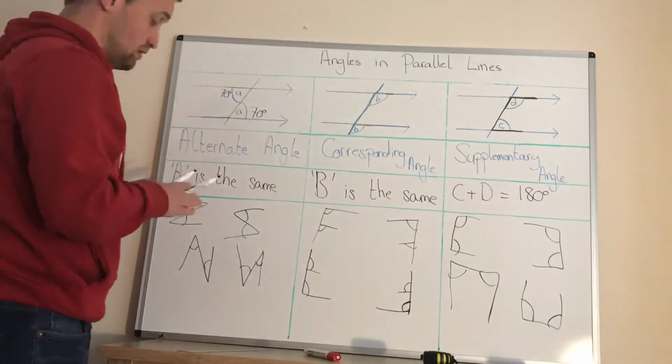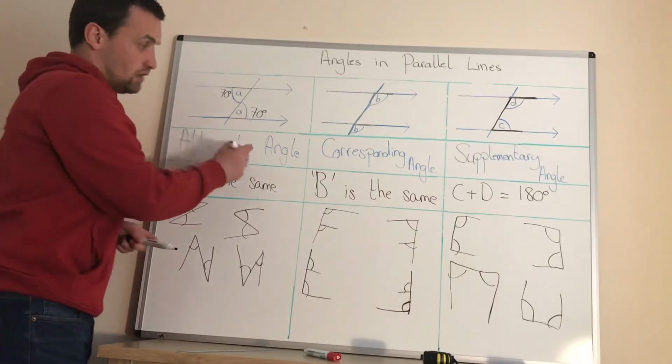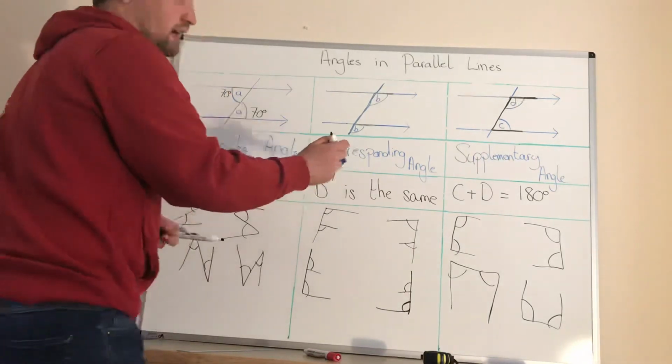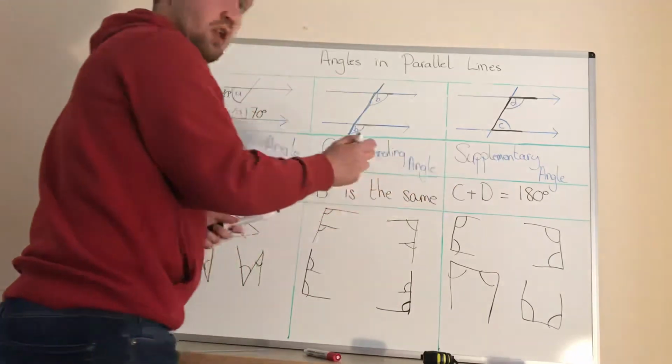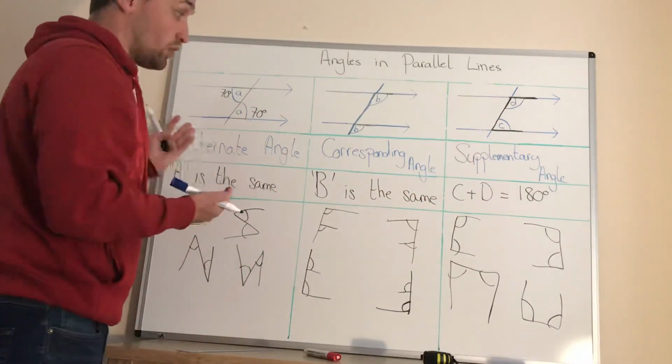In your GCSE though, it will ask you what type of angle it is. You must use either alternate angle, corresponding angle, or supplementary angle, otherwise you won't get the mark. This is a mathematically correct term, and this is what we need to be using.